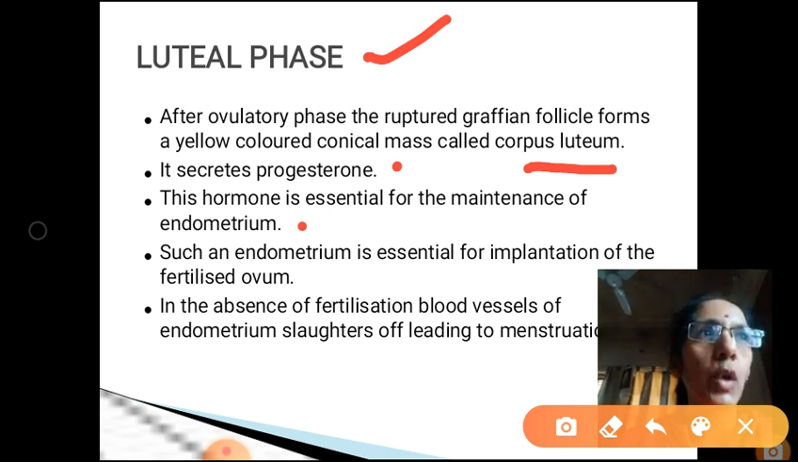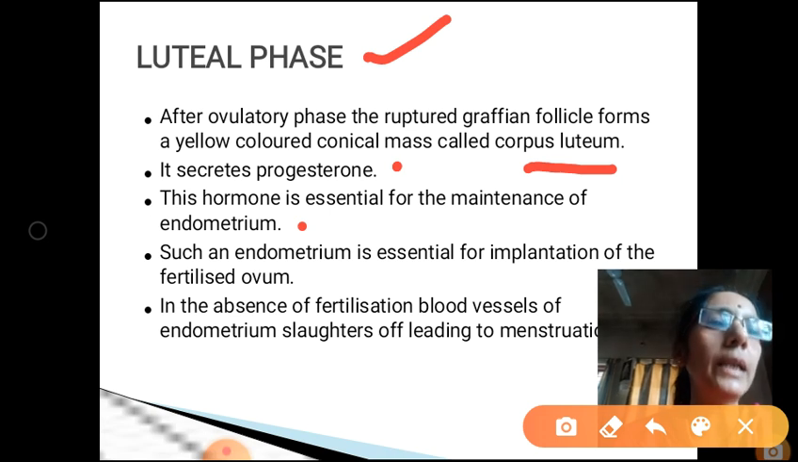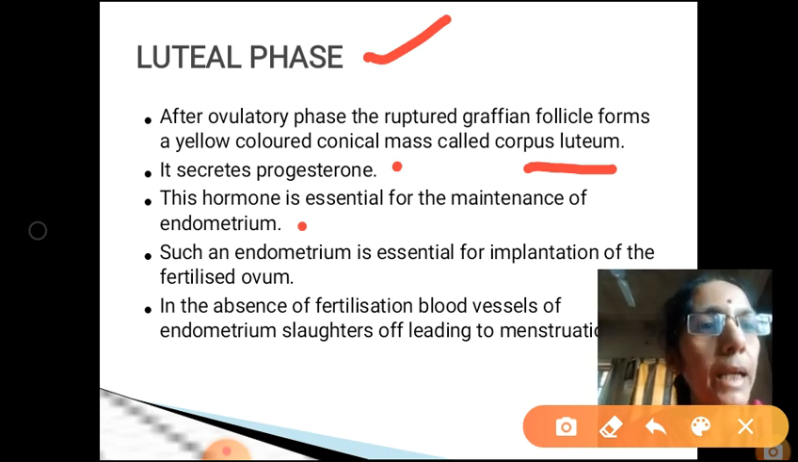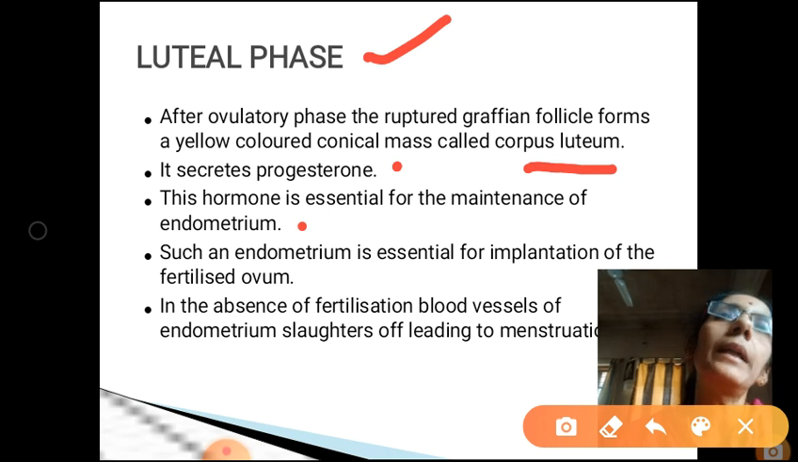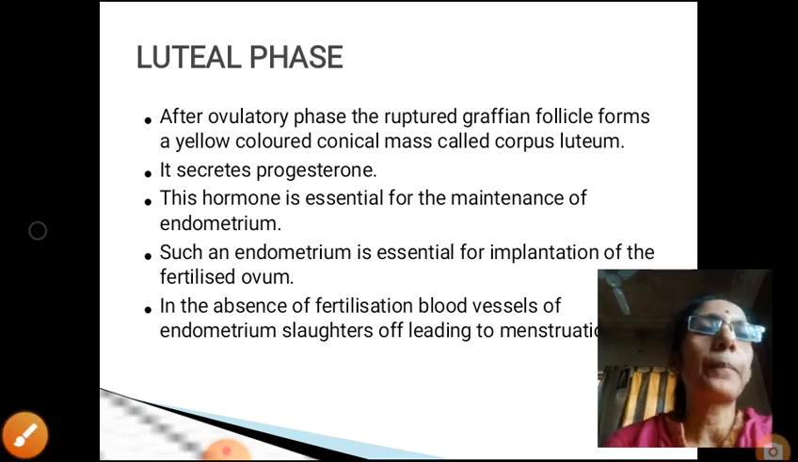So the fourth phase is called the luteal phase. Once the Graafian follicle releases the ovum, the ruptured Graafian follicle is called the corpus luteum that secretes progesterone. The role of progesterone is to maintain the thickness of the endometrium in anticipation of the fertilization process. But if fertilization fails to occur, then the blood vessels of the endometrium slough off and it comes out through the vagina. That is, it leads to menstruation.